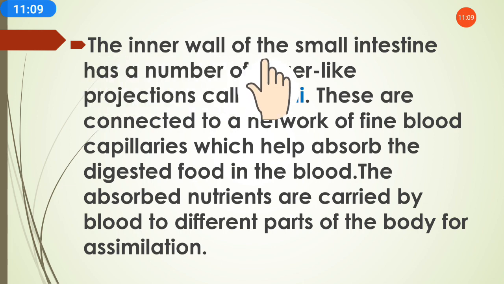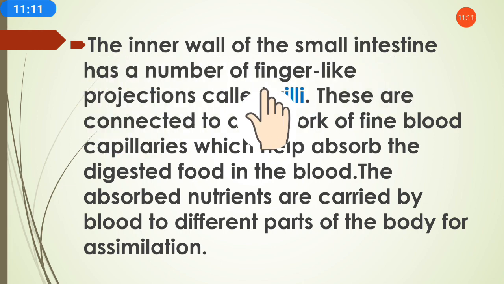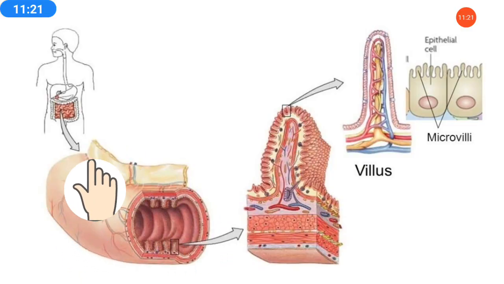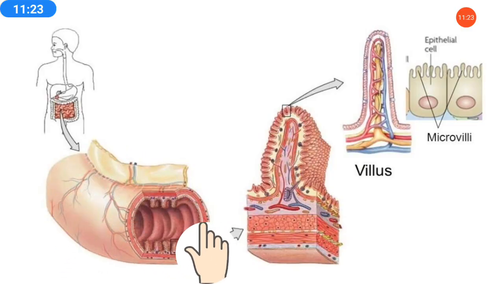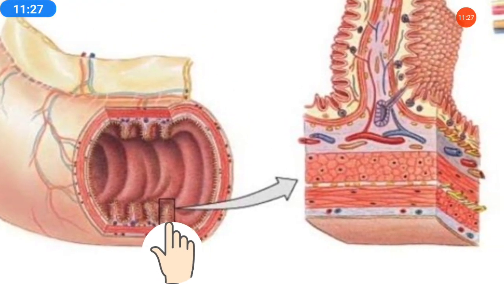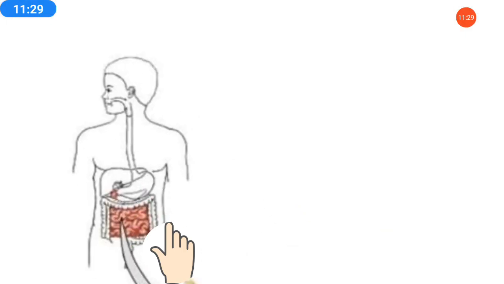Then the inner walls of the small intestine have a number of finger-like projections called villi. In the small intestine, as you can see, the inner part has this type of hair-like projection structure.